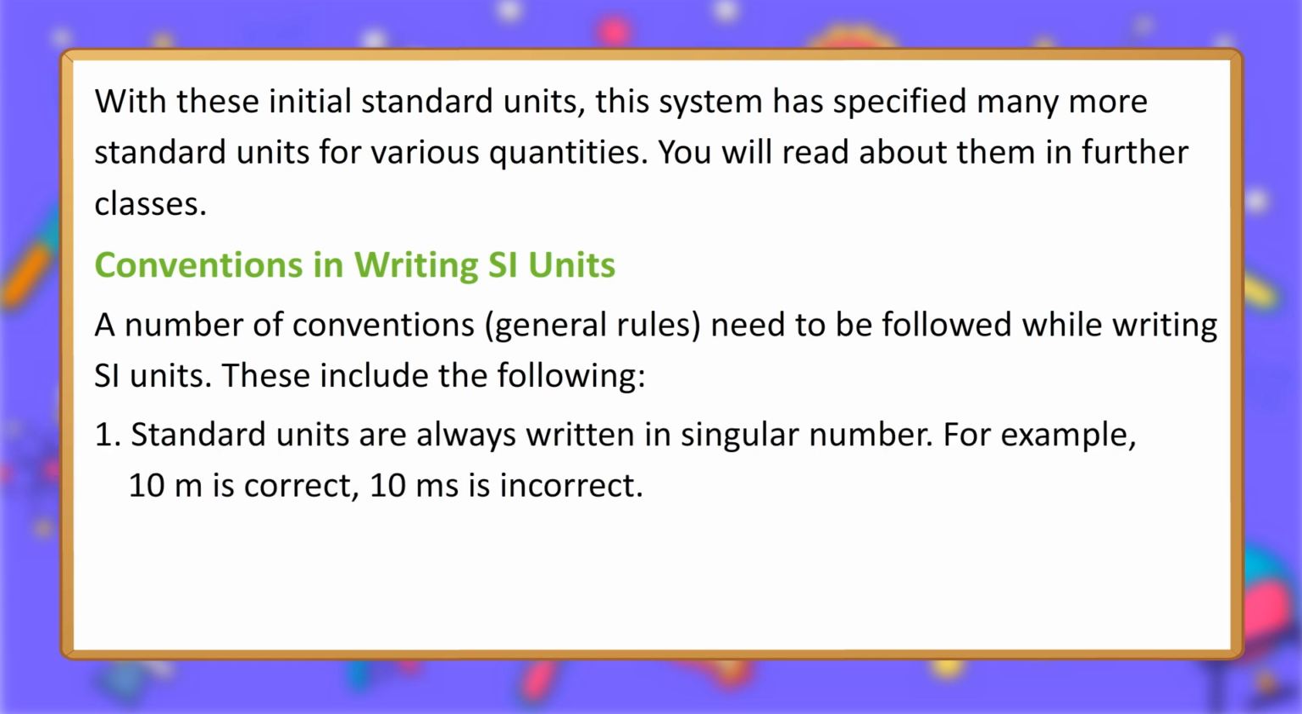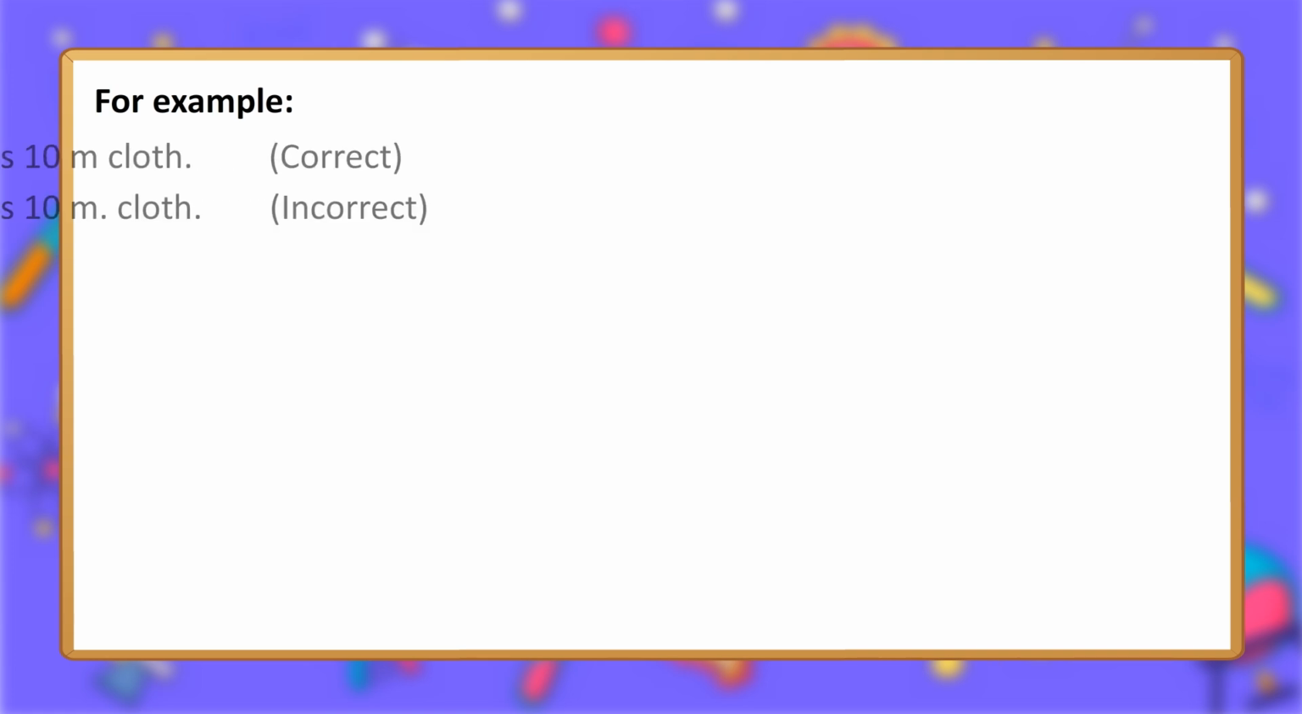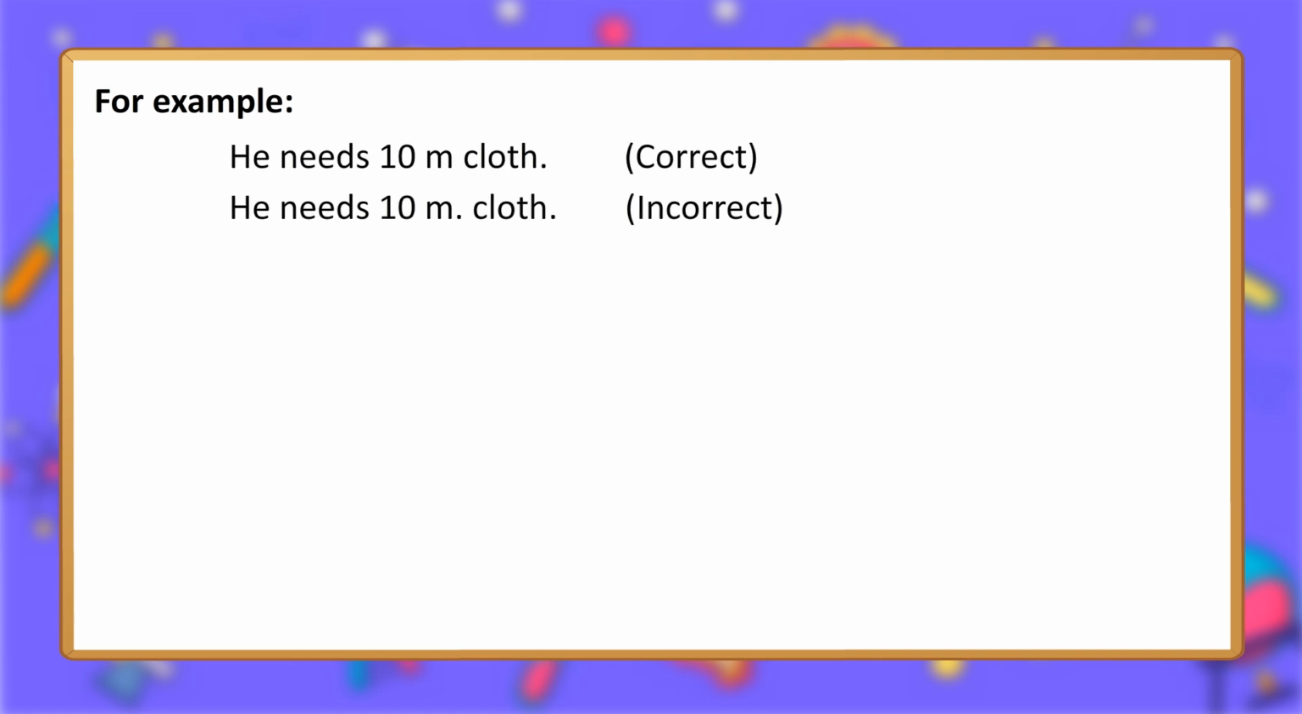1. Standard units are always written in singular number. For example, 10 meters is correct, 10 milliseconds is incorrect. 2. The abbreviation of a standard unit does not have a period, full stop, of its own. It is followed by a period which appears in the end of a sentence. For example, he needs 10 m cloth. Correct. He needs 10 m. cloth. Incorrect.